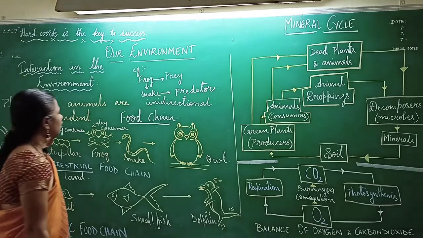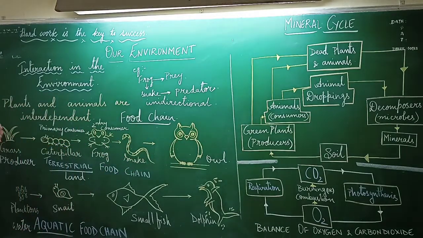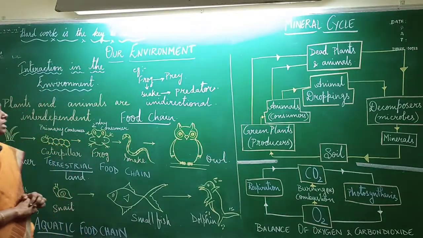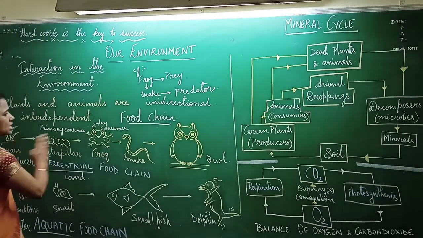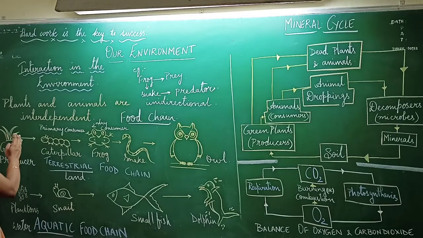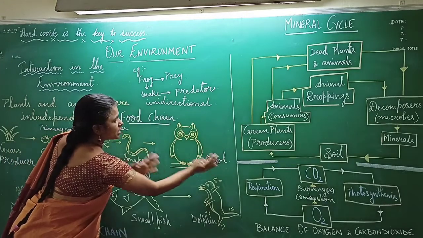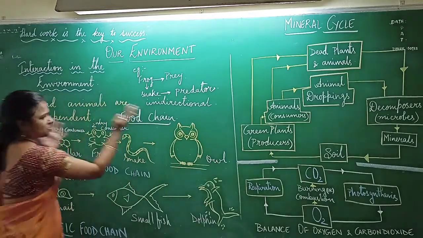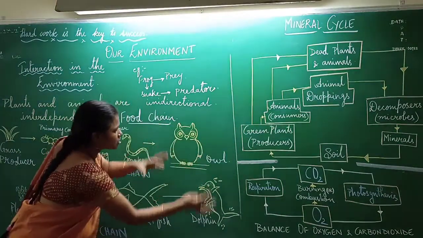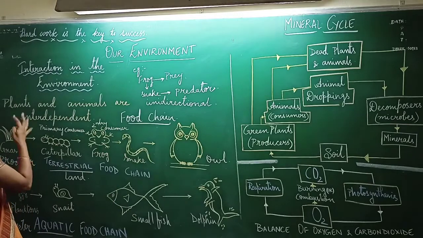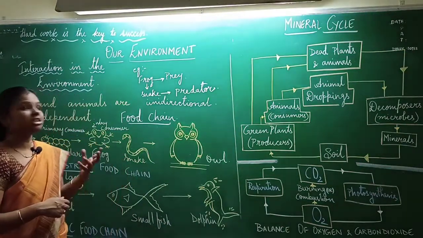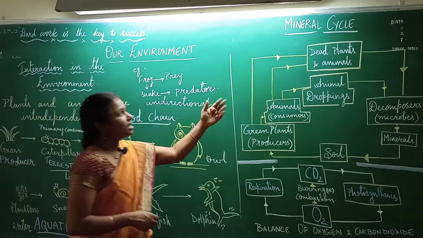So here the organisms which depend on the producers are called consumers in general, right. Now in this we have seen that the transfer of energy is taking place. The energy which was there in the plant has been transferred to the owl. Now from the owl, how the energy comes back again to plants, that is what we will be learning. This involves many different cycles, especially the mineral cycles.